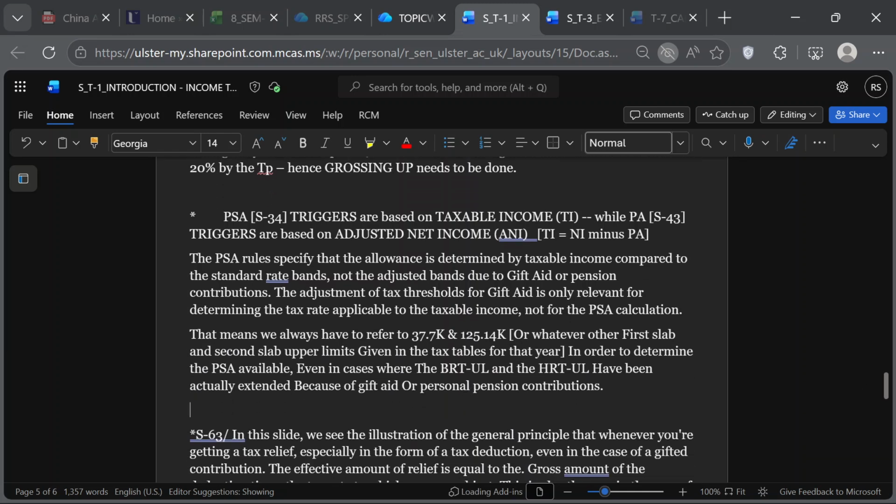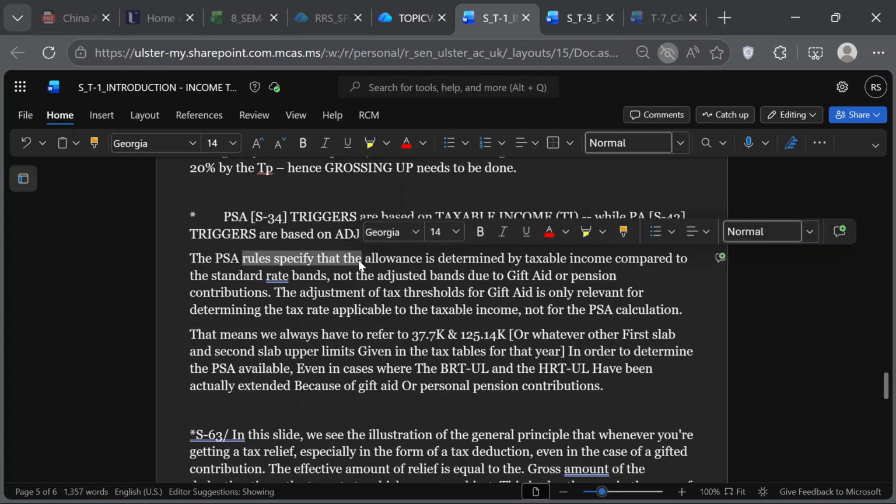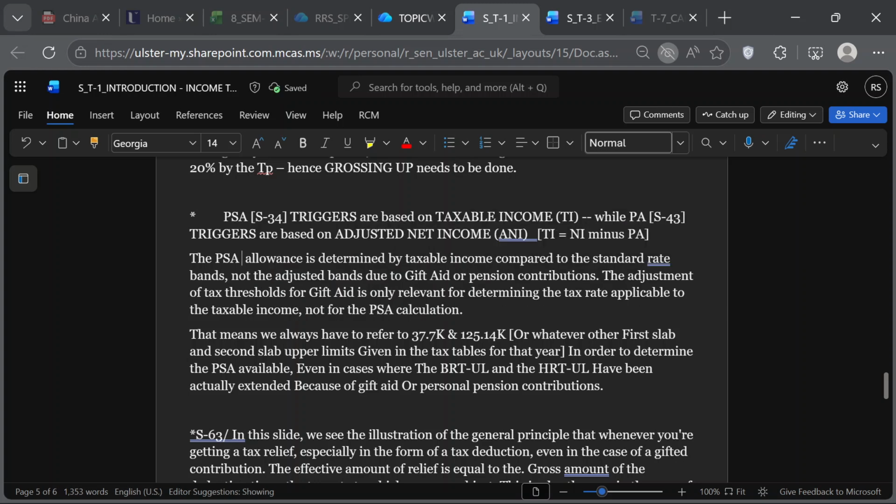Now here, this information I gave was, I would say, not clear because I'm getting conflicting guidance. Let me just write it now. I think we should say: PSA allowance, taxable income compared to the extended, we should change this language to the adjusted rate bands.